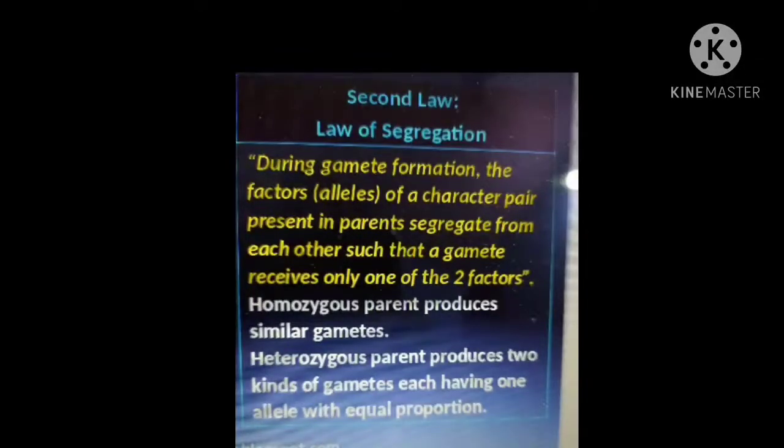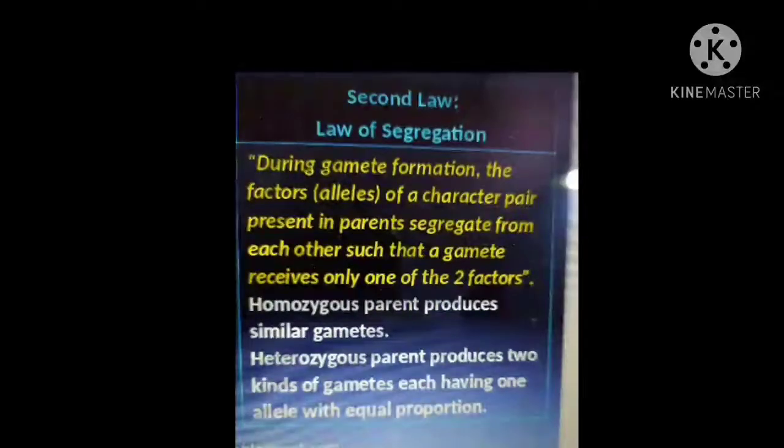So, in the case of a homozygous parent, all the gametes produced will be having the same allele. Remember, homozygous tall, in that plant, gametes produced will be having all T. Isn't it? All the gametes will be having the gene T in them.